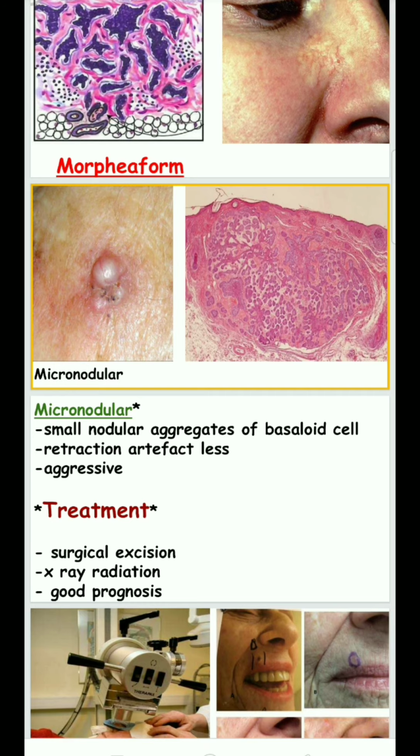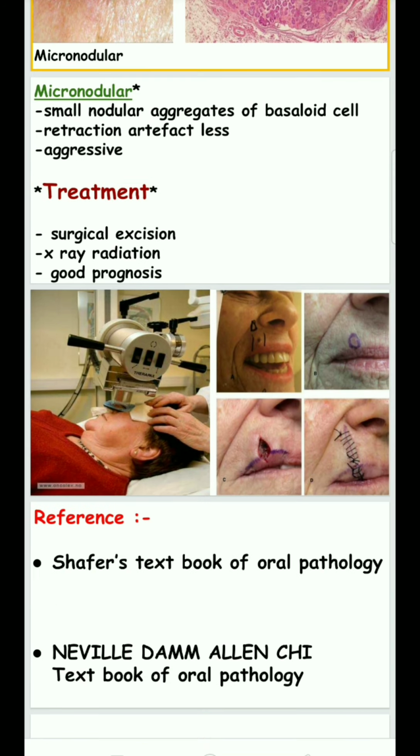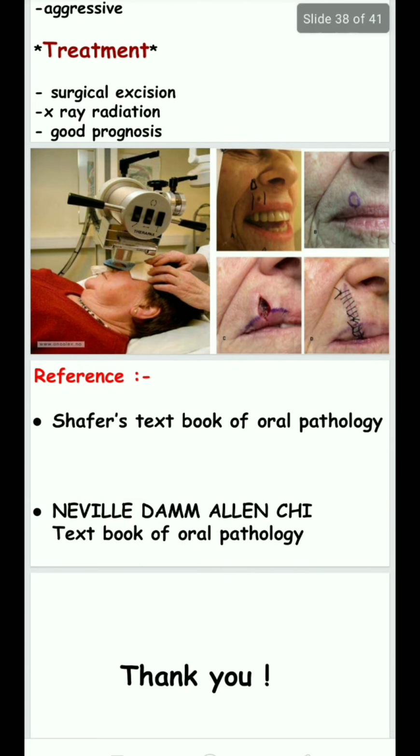It is aggressive. The treatment is surgical excision and X-ray radiation. It is slowly growing and rarely metastasizes. So basal cell carcinoma has a good prognosis. Thank you.